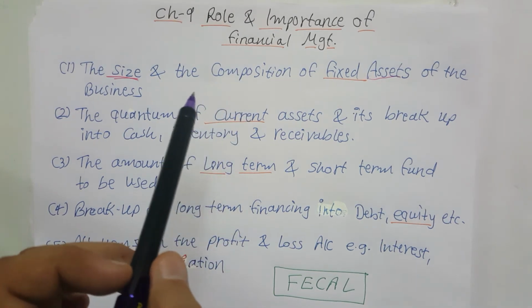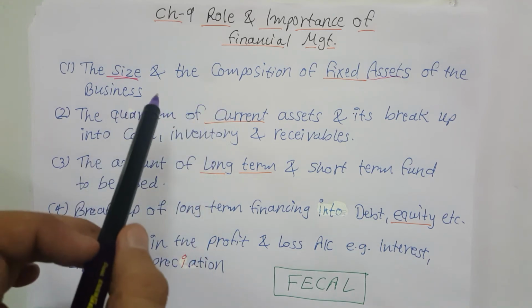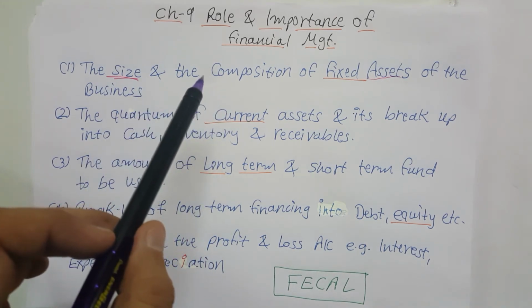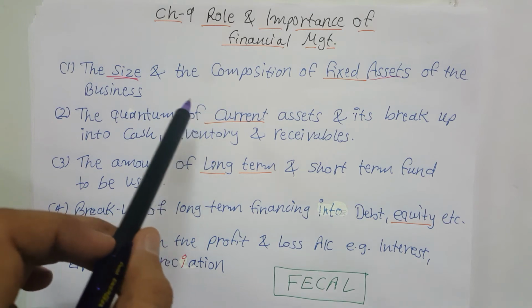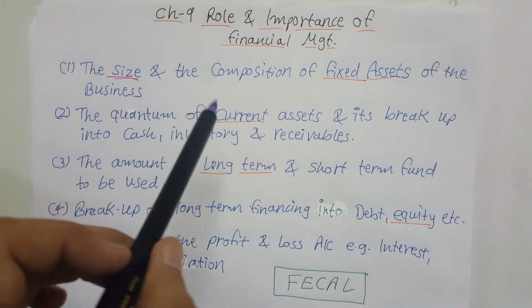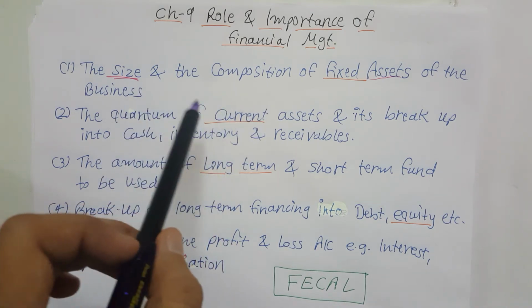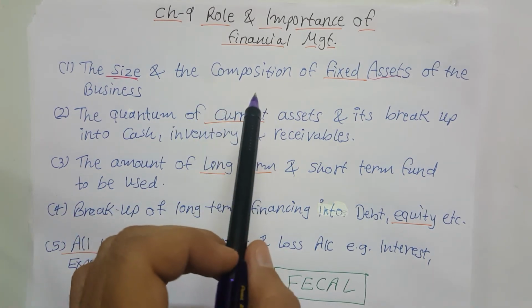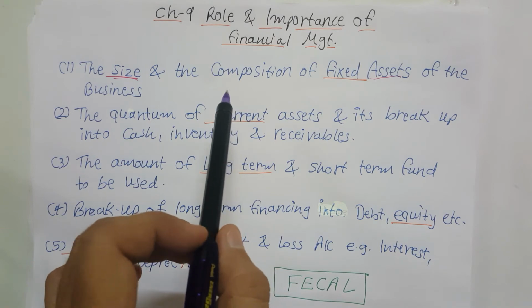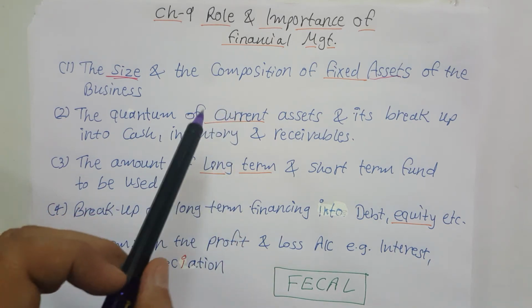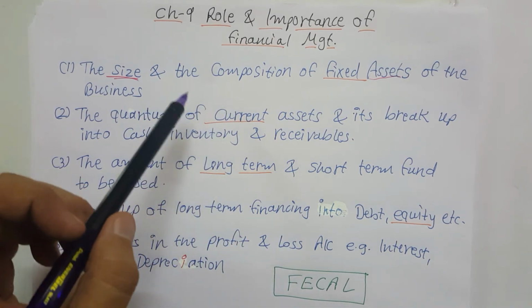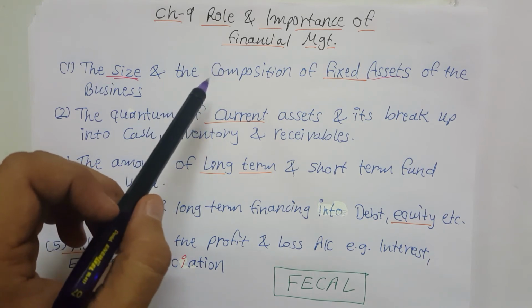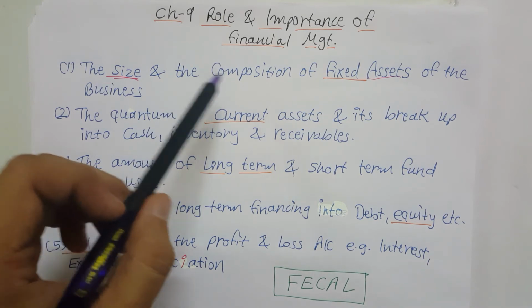So it is a decision of financial management how much size they want to keep in the form of fixed assets. Why? Because with fixed assets the money will be blocked for a long period of time. So financial management decides how much money we want to block in fixed assets.